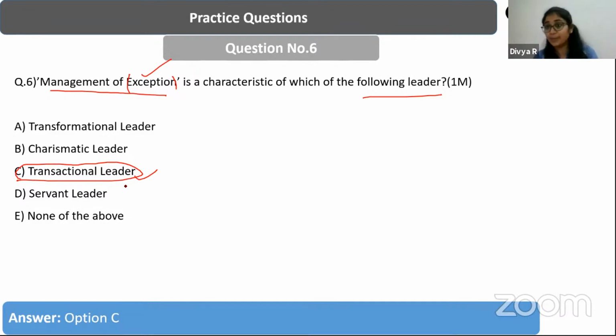So you know what is meant by transactional leadership? It is going to be based on transaction. I do this for you, you do this for me. That is a transaction, isn't it? So it is coming with an expectation. When a leader is doing something for their subordinates, he is expecting something from the subordinates too. So that is a transactional way of leadership. But who is a transformational leader? A leader without any expectation from his subordinates, doing it selflessly to transform the behavior or the performance, or do something beyond productivity for their subordinates. Such kinds of leaders will be categorized as transformational leaders.